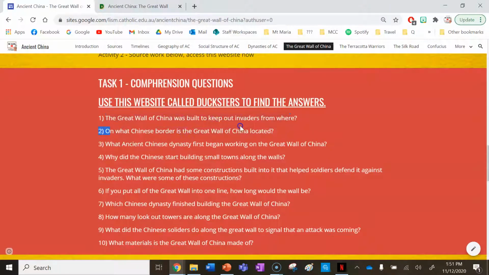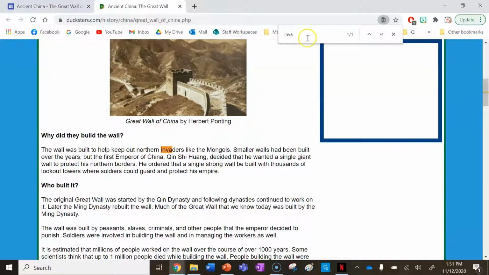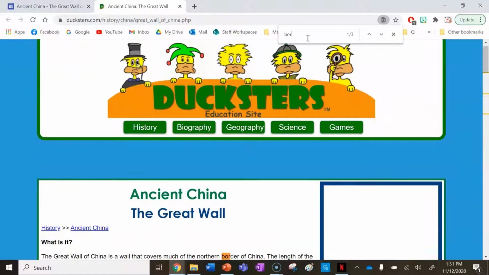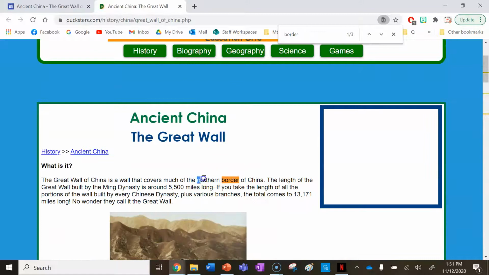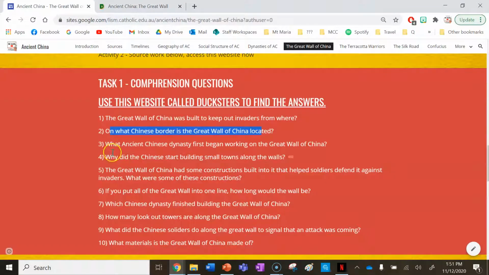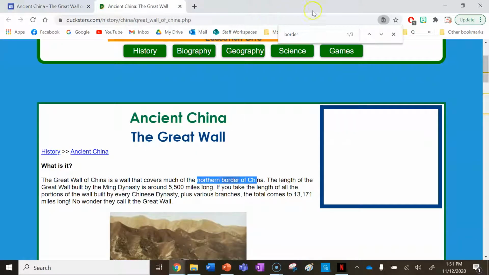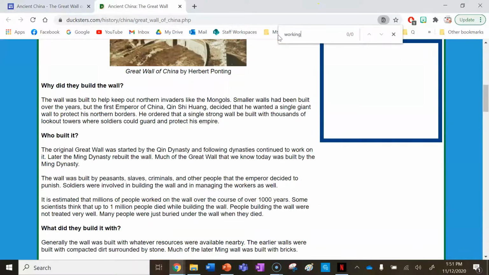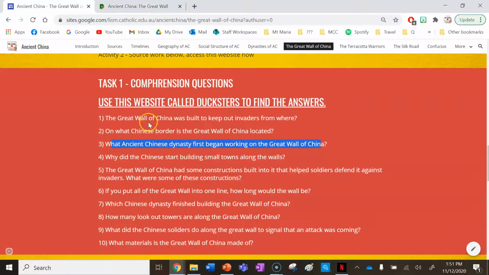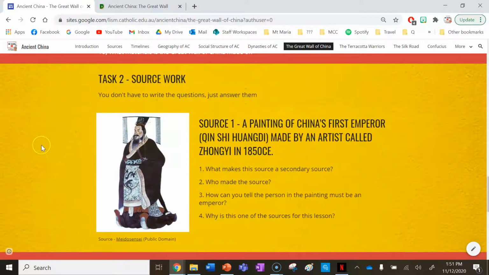On what Chinese border is the Great Wall of China located? I can go Control F and type border. It's located on the northern border of China. What ancient Chinese dynasty first began working on the Great Wall of China? I'm going to type in working. And here we've got the Qin dynasty continuing to work on it. So those are where you find the answers for your comprehension questions.